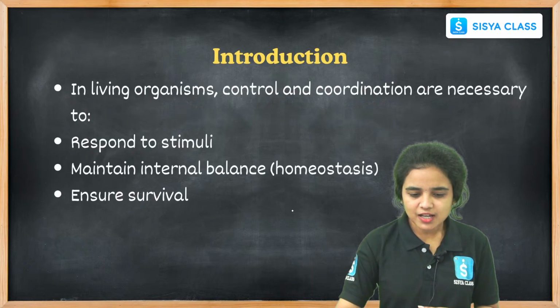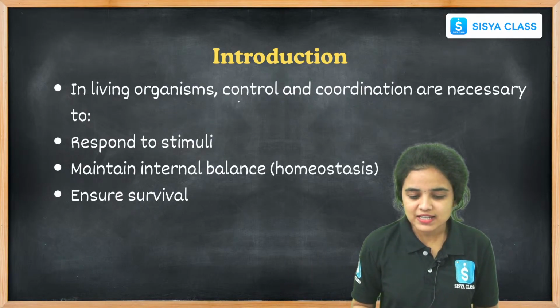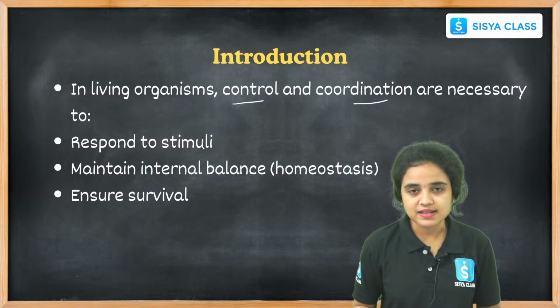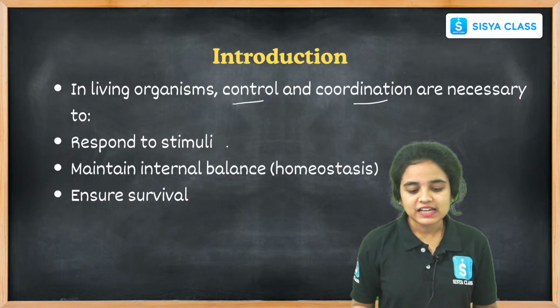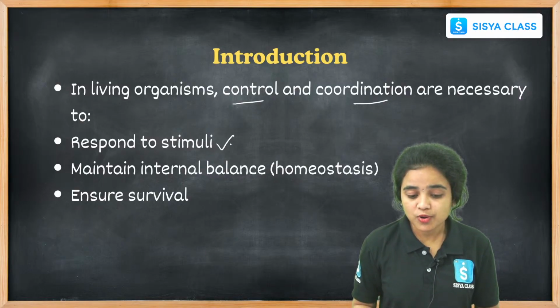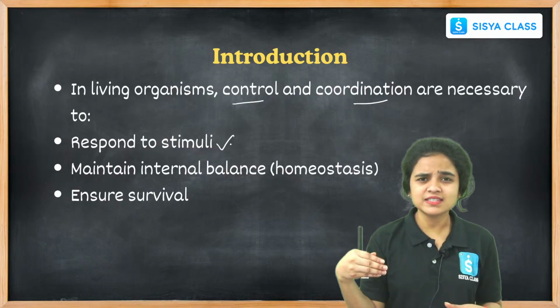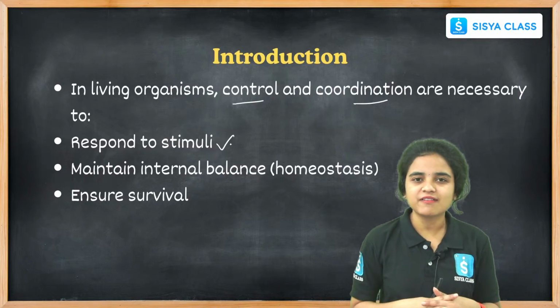In living organisms, control and coordination are necessary. Why is it necessary? To respond to stimuli. When there is a stimulus, we automatically give a response.